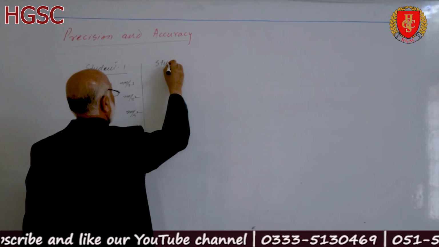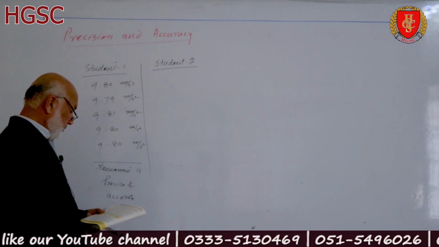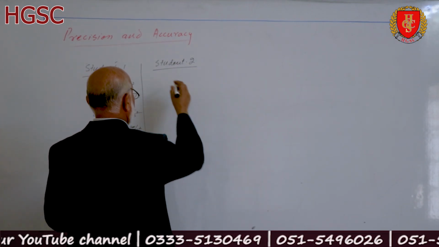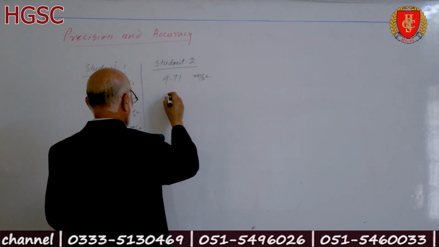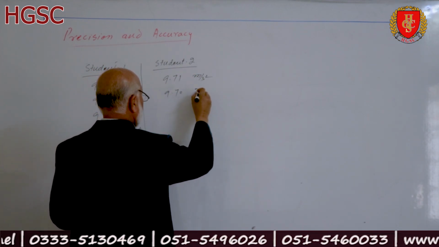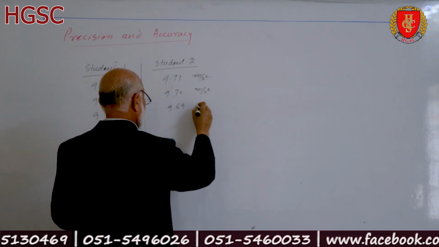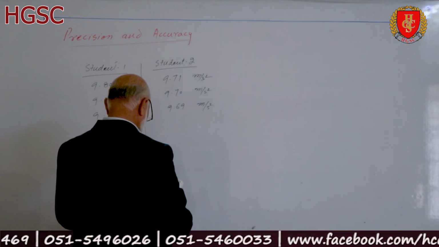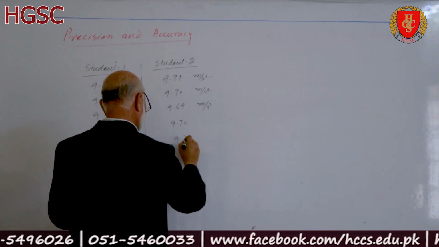Another student, the second one, gives the readings as 9.71, 9.70, 9.69, 9.70 and again 9.70.